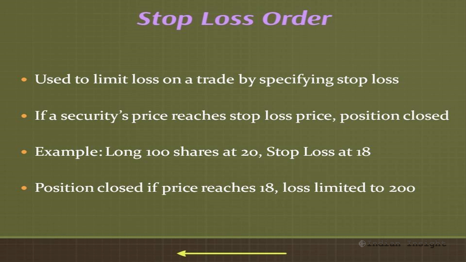For example, if you are long 100 shares of a company A at 20 and you don't want to hold it anymore if the prices fall below 18, in such a scenario, you can place a stop loss order with your broker with a stop loss price of 18. If the prices reach your stop loss price of 18, the broker would automatically sell your 100 shares and close out the position so that you don't suffer further loss if the prices continue to slide below 18.